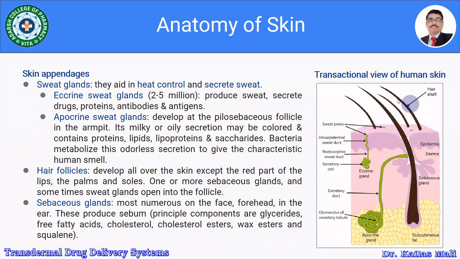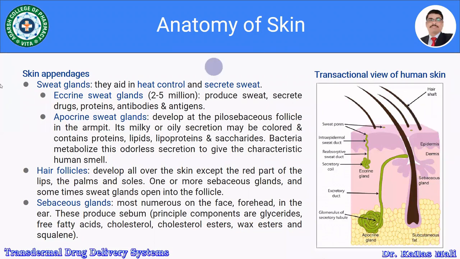Let us see the skin appendages. Look at the figure. So here are the sweat pores, intraepidermal sweat duct, reabsorptive sweat duct, then the secretory coil, that is the eccrine gland. Then here is the glomerulus of the secretory tubule, apocrine gland, and the excretory duct which opens into the hair follicle. Here is the epidermis, dermis. Then this is the sebaceous gland. These are the subcutaneous fats, and here is a hair shaft.